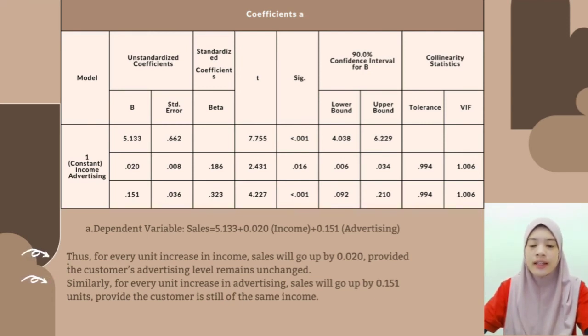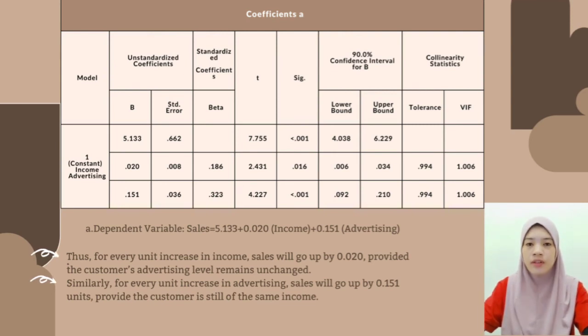There are 3 tables in this study. The first table is as follows. Now, I would like to briefly explain the description based on the table above. Thus, for every unit increase in income, sales will grow by 0.020 provided the customer's advertising level remains unchanged. Similarly, for every unit increase in advertising, sales will grow by 0.151 units provided the customer is still of the same income.